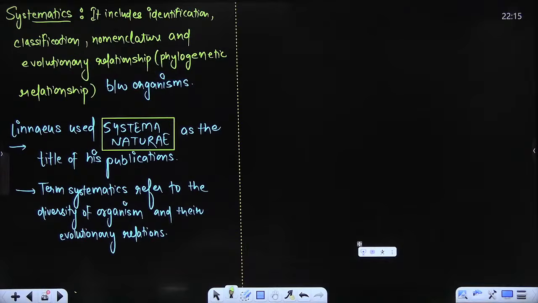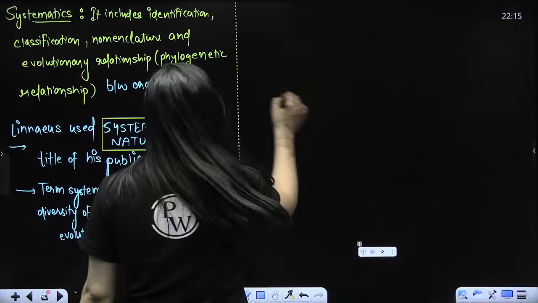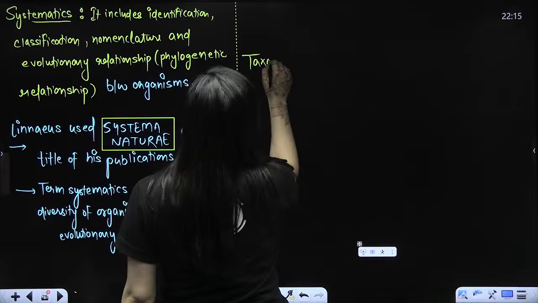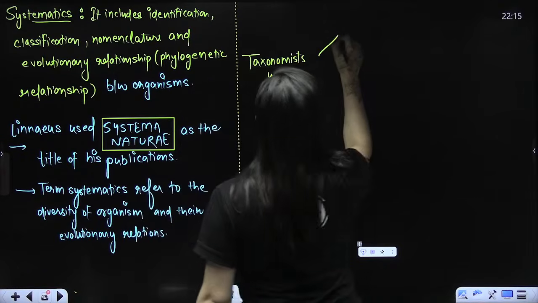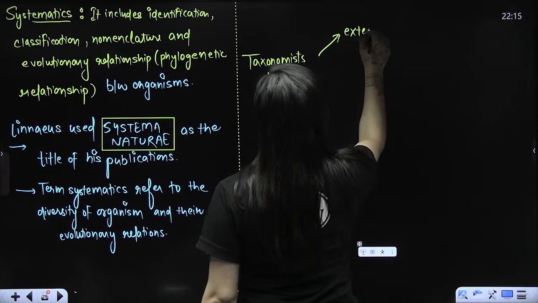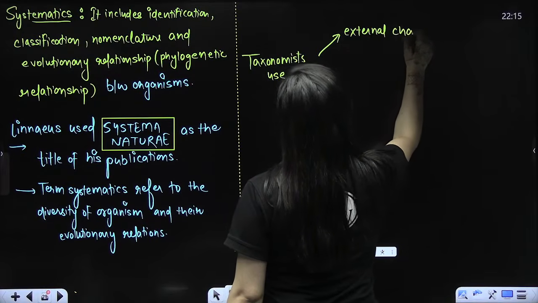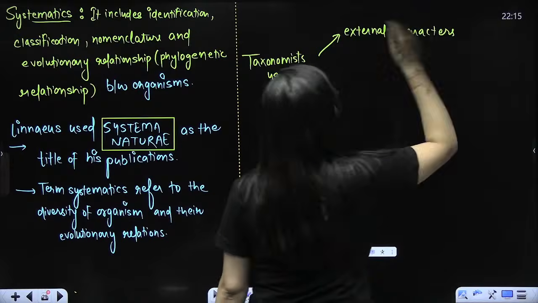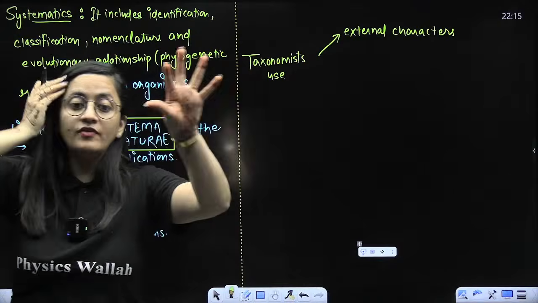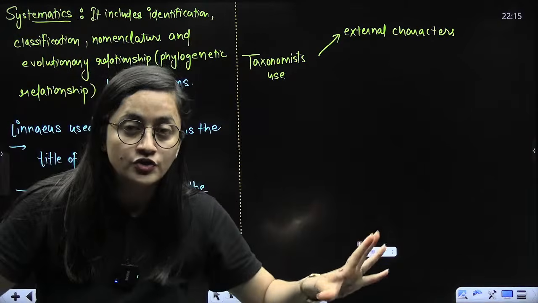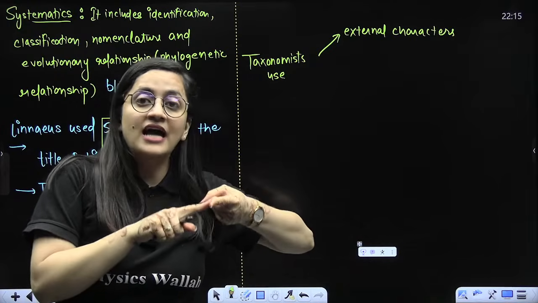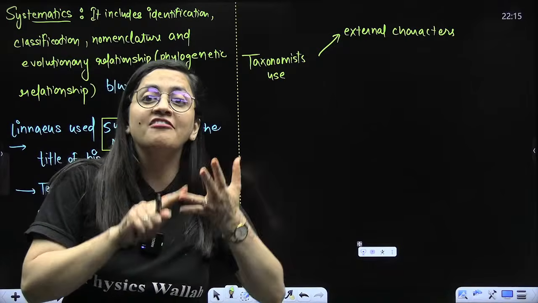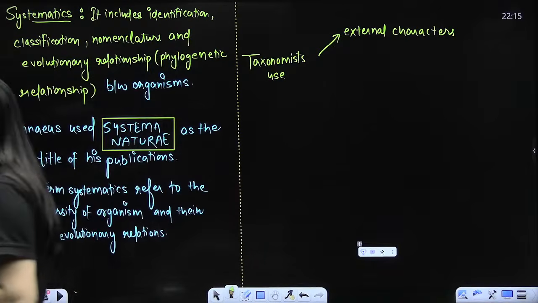Yes, please. So beta, overall, if you talk about the taxonomists, what are they going to use? So taxonomists use external characters, internal characters. So taxonomists, they use everything. Externally, they will observe the thing. They'll see the morphology. They'll see the outer form. They will see the internal structure also, right? The kind of tissue, the kind of development, everything they consider before this classification.